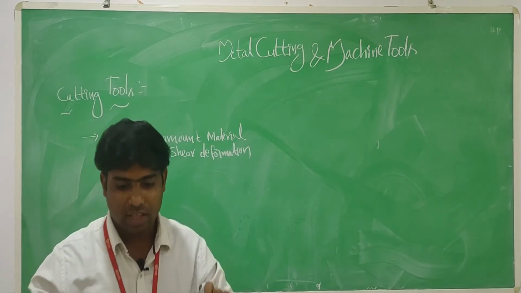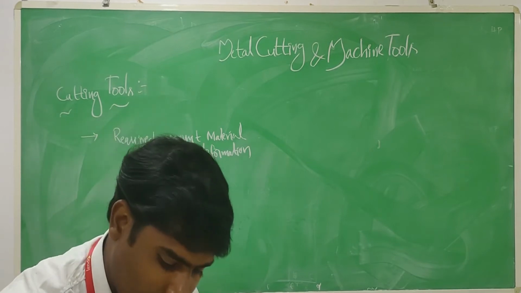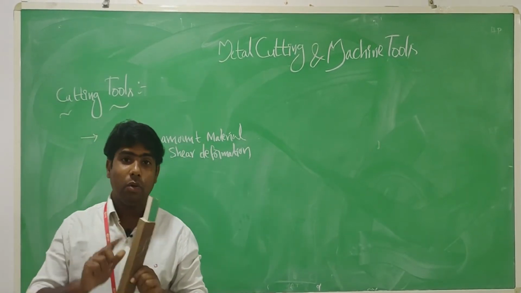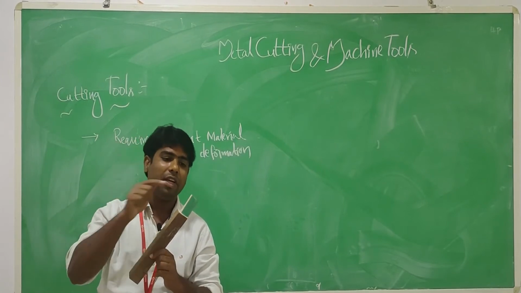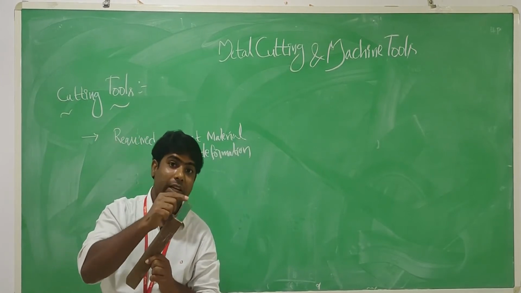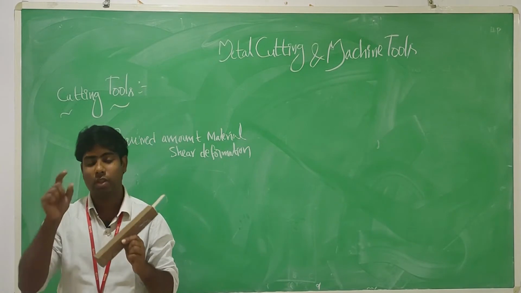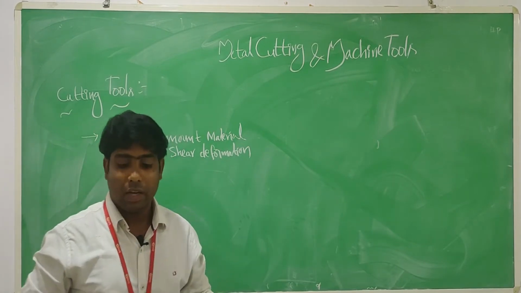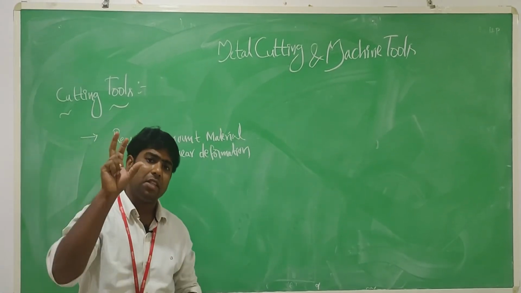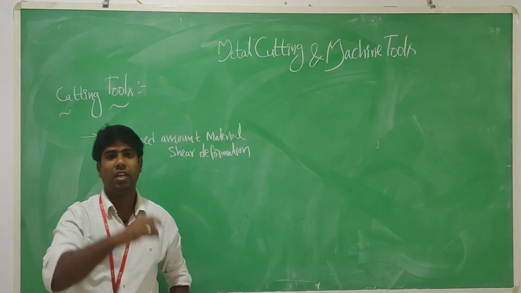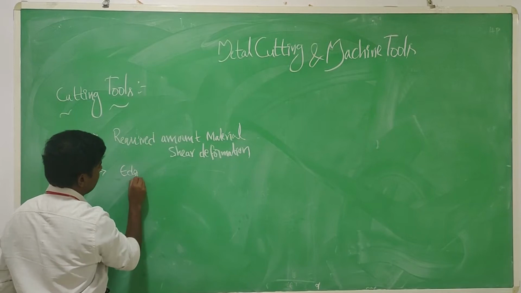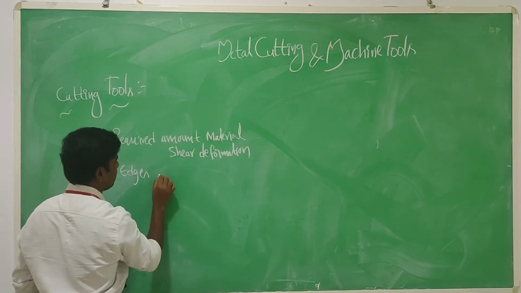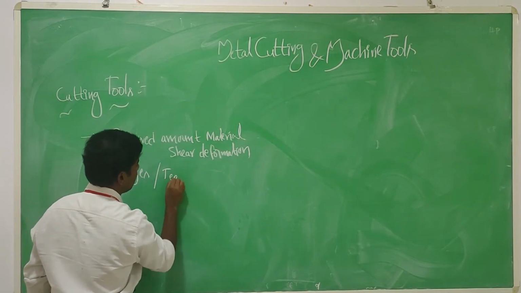So what I'm saying is, a cutting tool is nothing but a solid object having teeth and cutting edges on the body. That is called a cutting tool. A cutting tool plays a very essential role in the machining process.